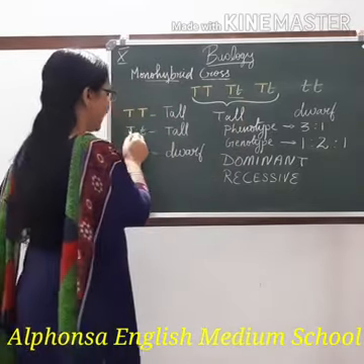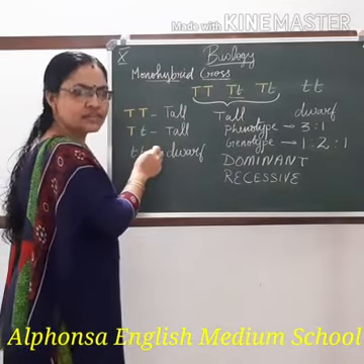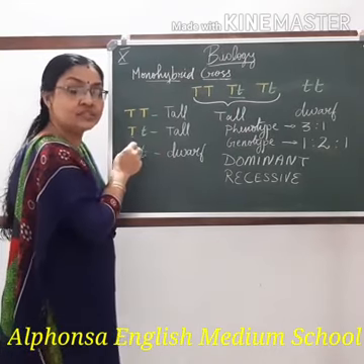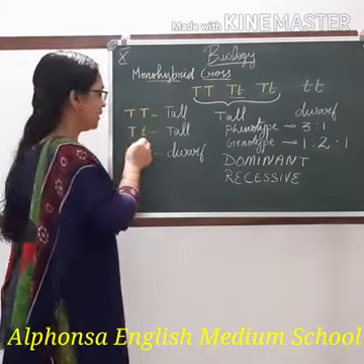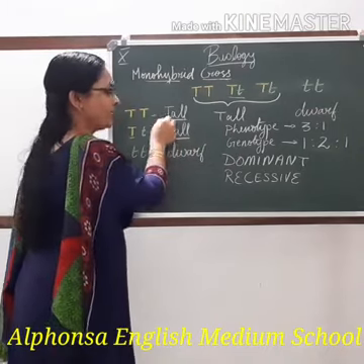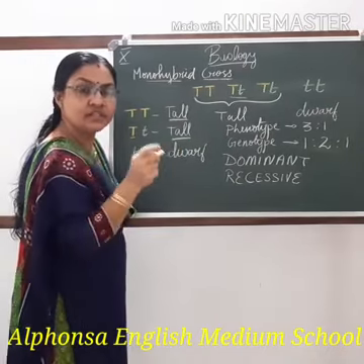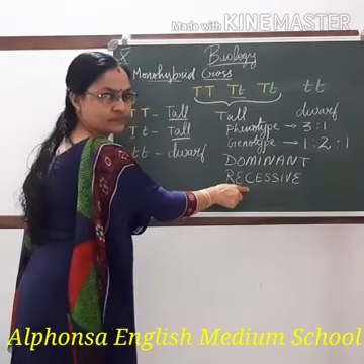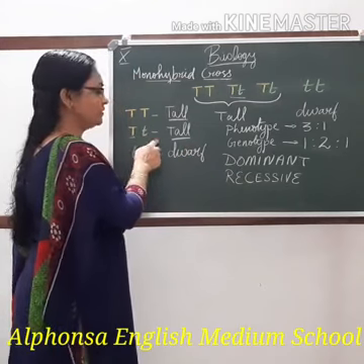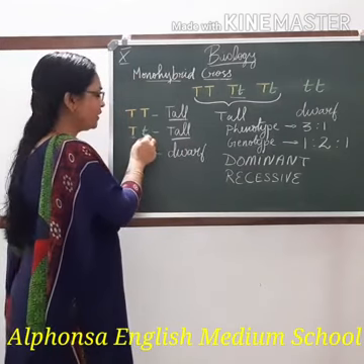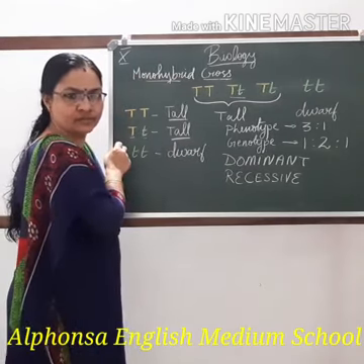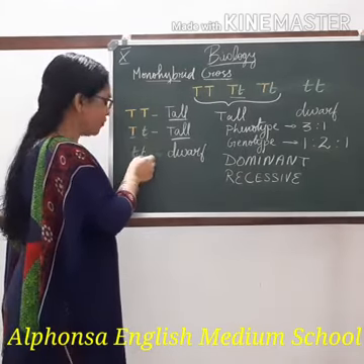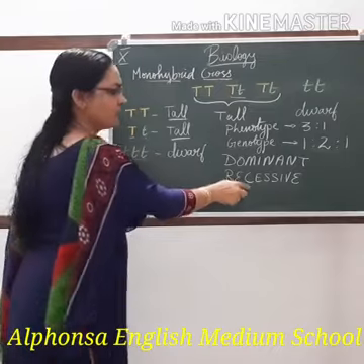In the presence of capital T, small t, which trait is expressed? Tallness. The letter which represents capital letter. So, the capital letter which represents the character is expressed. That is tallness. So, tallness is dominant. The trait which cannot express itself in the heterozygous condition is recessive. Which is a recessive character here? Dwarfness. Because the small t was not able to express itself in the heterozygous condition. It can express itself only in the homozygous condition. That is why it is called recessive.